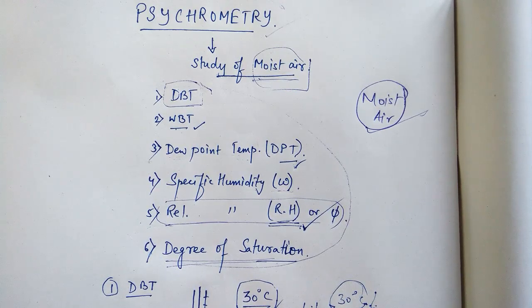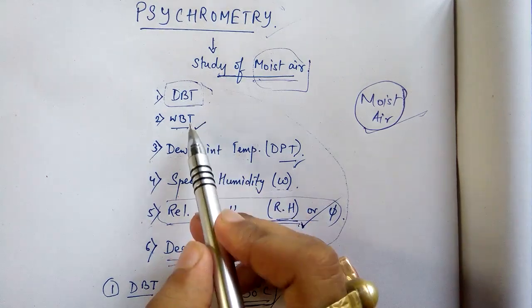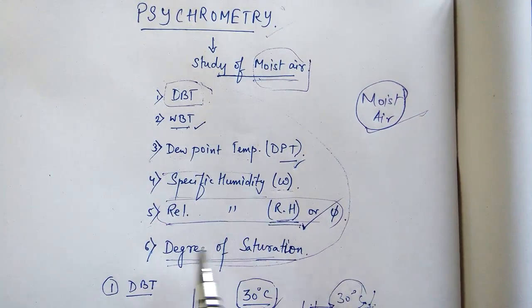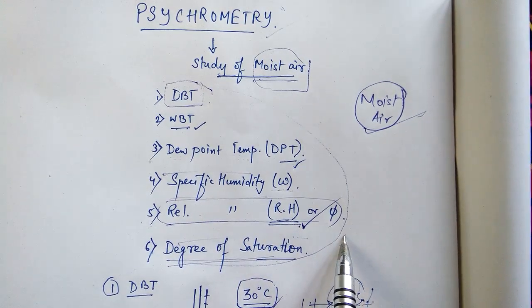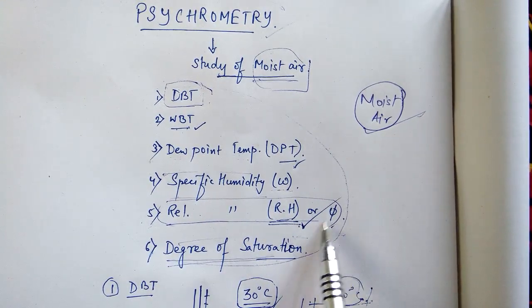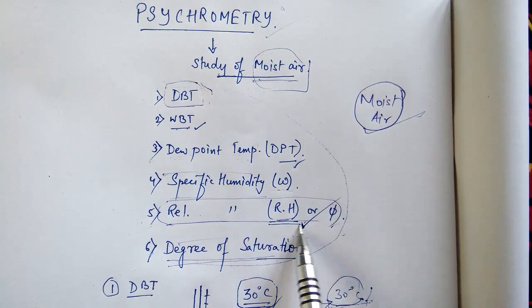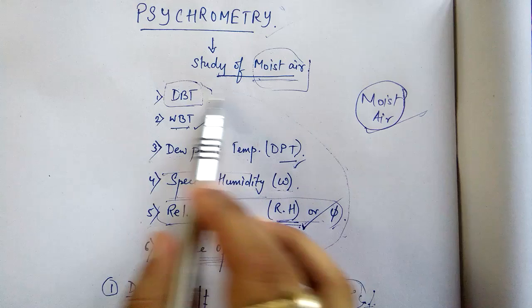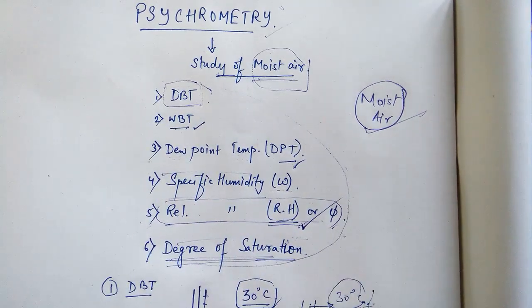Now we will learn these topics: DBT, dry bulb temperature; WBT, wet bulb temperature; dew point temperature; specific humidity; relative humidity, RH, denoted with phi. This topic, relative humidity, is very important. Then degree of saturation. Once you understand these topics in psychrometry, it will look very easy and interesting to you. Okay.